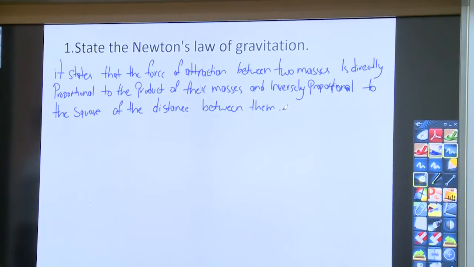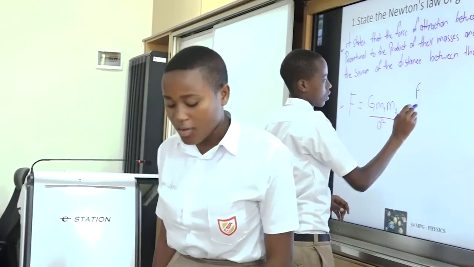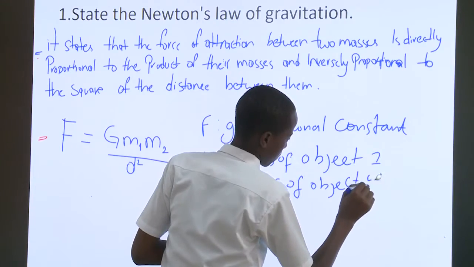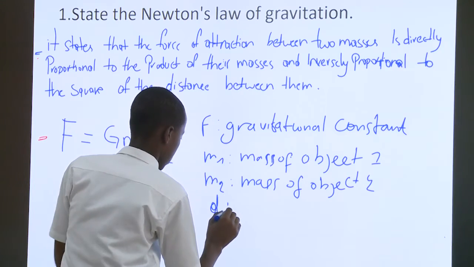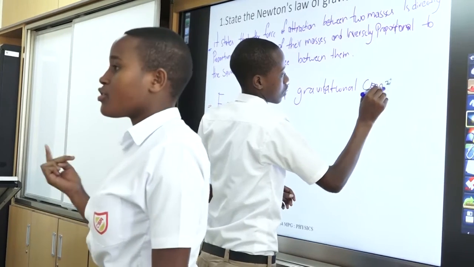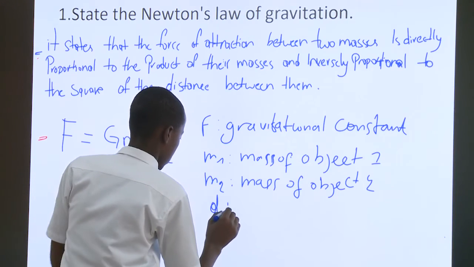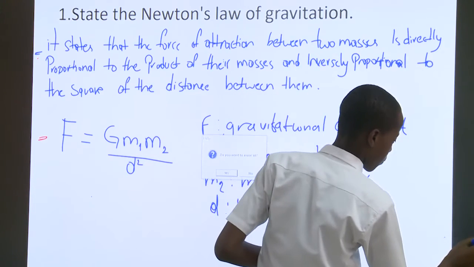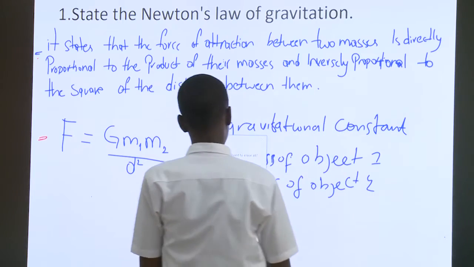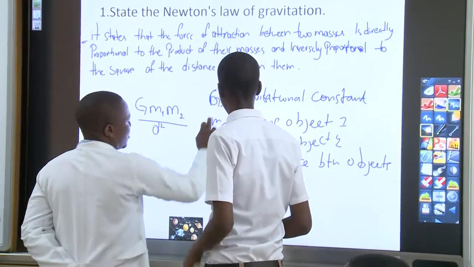Thank you so much, first group. Then other groups, please. Who can add more? Yes, group number 4. Thank you. As they say, F is the force of attraction and G is the gravitational constant. M1 is the mass of body 1, which is greater than M2, the mass of object 2, and D squared is the distance squared between the 2 objects. Thank you. This is the gravitational constant.